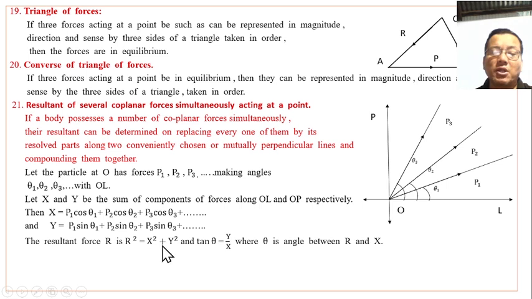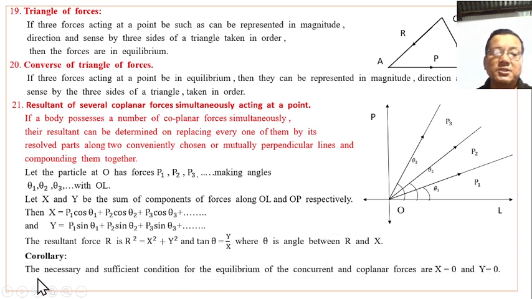The resultant and the components X and Y are perpendicular. Then tan theta equals Y by X, where theta is the angle between R and the X axis. Corollary: the necessary and sufficient condition for the equilibrium of concurrent and coplanar forces are X equal to 0 and Y equal to 0.